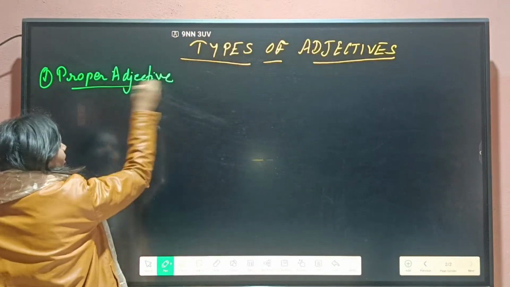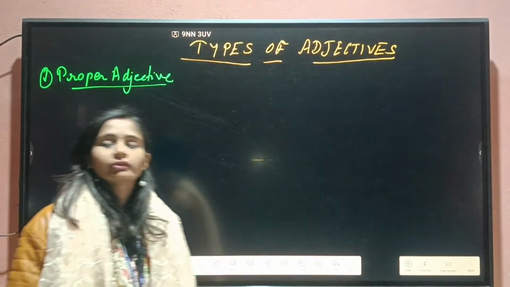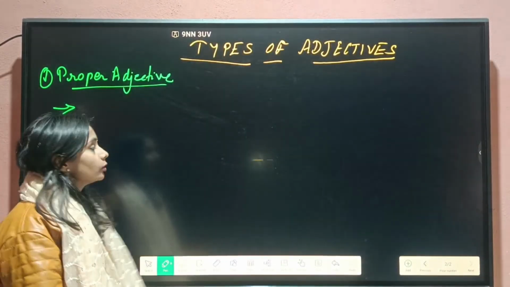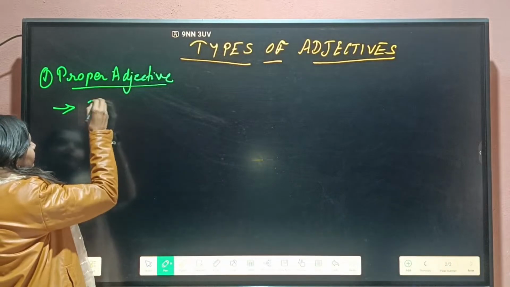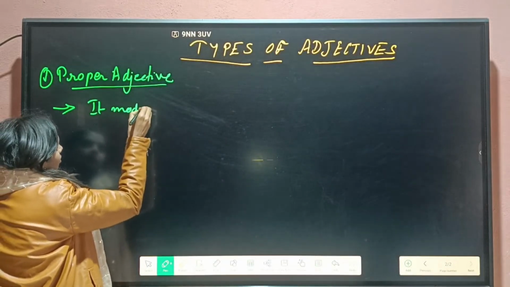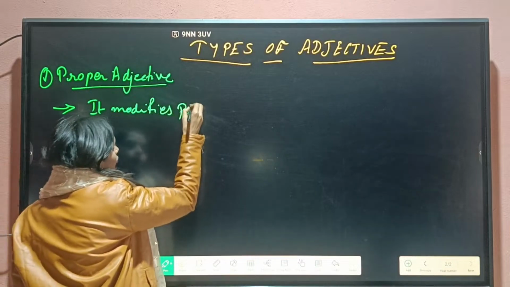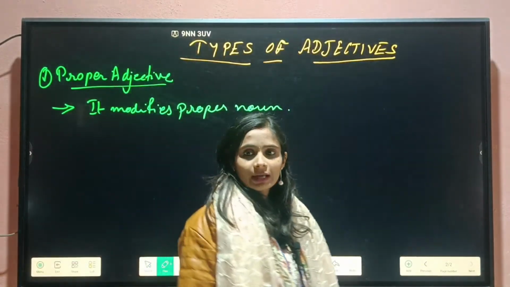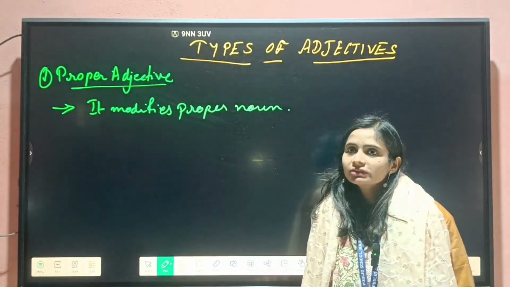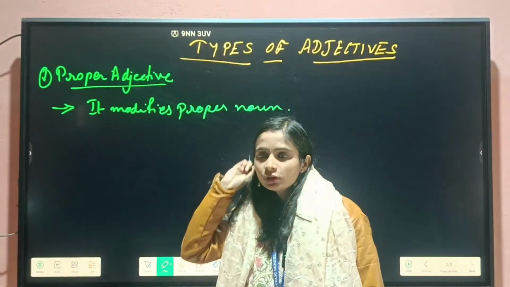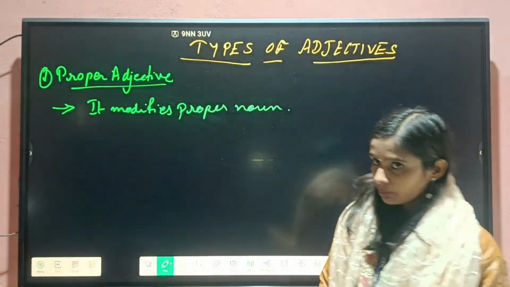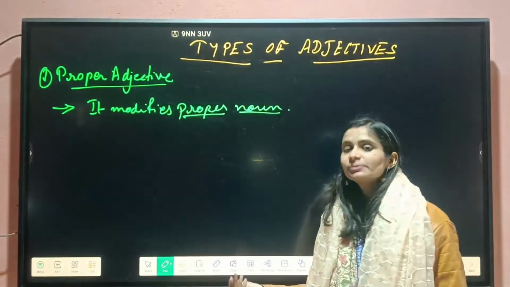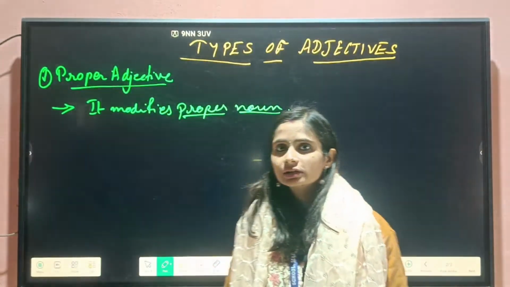Now the name is proper adjective. So by hearing the name only, we get to know that proper adjective is that adjective which modifies the proper noun. So here we can write that it modifies proper noun. Now one question is coming in our mind, what is this proper noun? What if we have not studied the chapter noun? So before that we should know the meaning of proper noun. So let me tell you what exactly is this proper noun. Proper noun basically describes a specific thing or specific person.